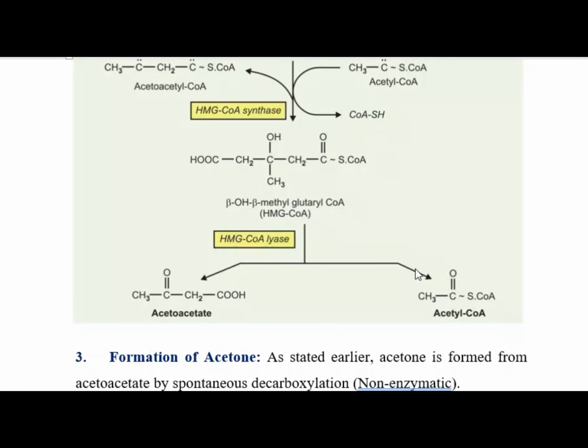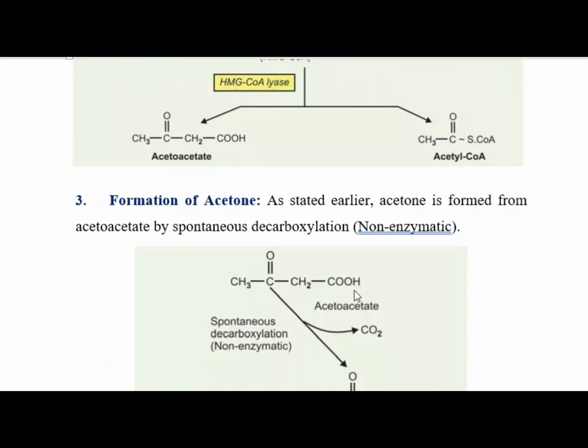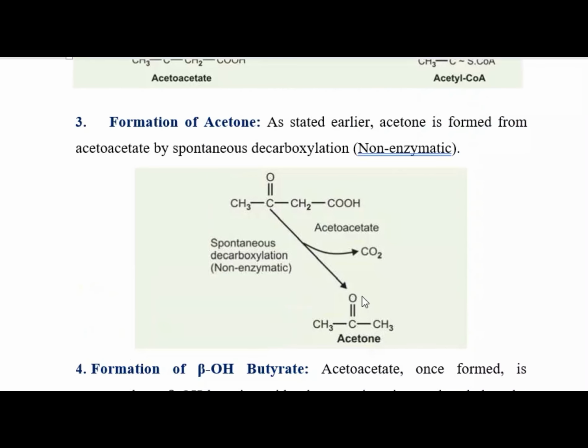So for number two, we have covered the formation of acetoacetate. Number three, formation of acetone. As stated earlier, acetone is formed from acetoacetate by spontaneous decarboxylation. We already discussed how acetoacetate is converted to acetone by decarboxylation.